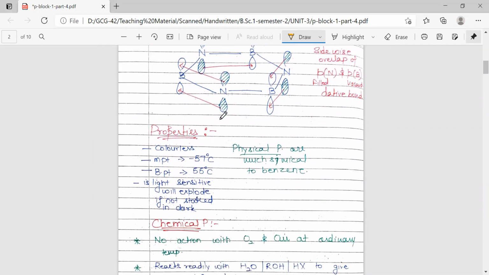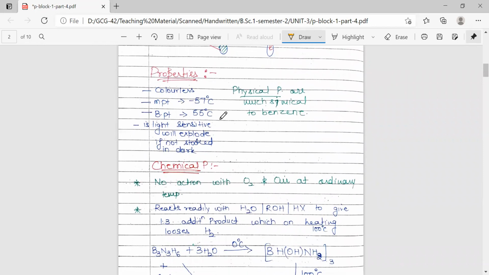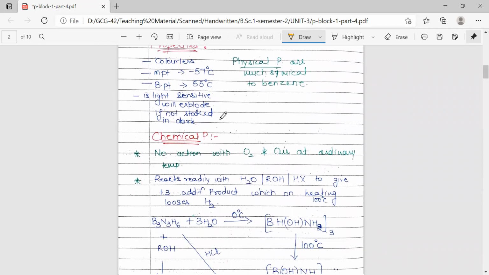Now coming to the physical properties, they are very much similar to those of benzene. As benzene is colorless, this is also colorless. Melting point and boiling point are very close to those of benzene. This is also light sensitive and will explode if not stored in the dark, just like benzene. Benzene doesn't explode, but it is definitely light sensitive.